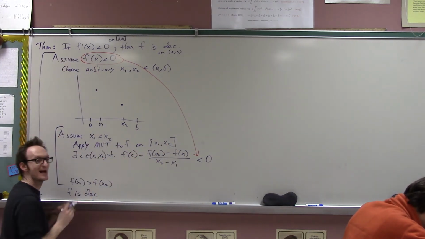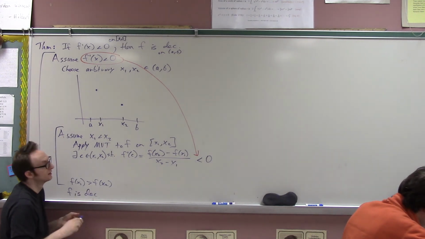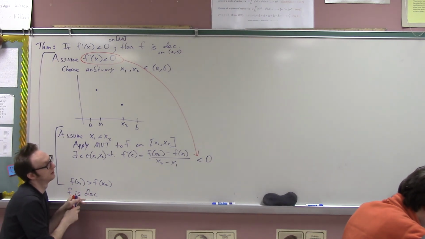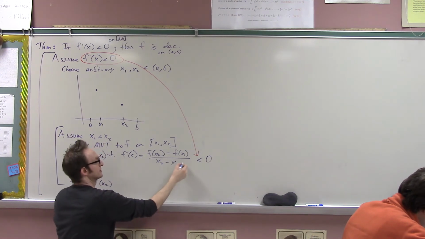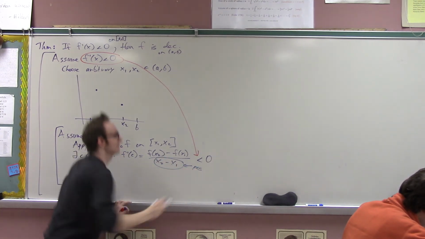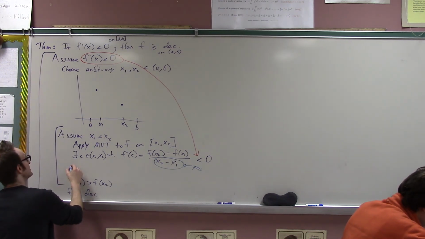And now, once I have this negative expression, what can I do? I have to do an analysis of that fraction. Multiply by x2 minus x1 and bring it over. And you know x2 minus x1 is positive because you said x2 has to be greater than x1, your other assumption. You just look at the denominator. This denominator is positive, right? So if the denominator is positive, but the fraction is negative, then the numerator must be negative, right? Okay. So I know that the numerator is negative.